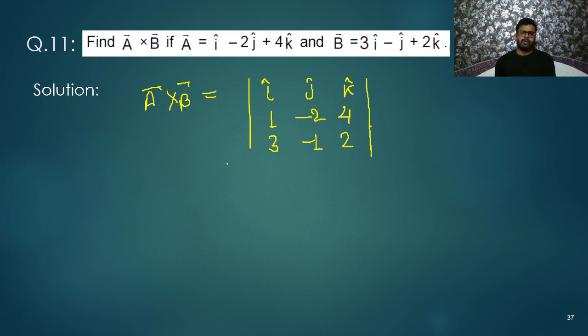Now what you will do? A cross B, how you will write? At first you need to write i cap here, then you just need to multiply this. Multiple of j cap -2 -1, multiple of k cap are 4 2.